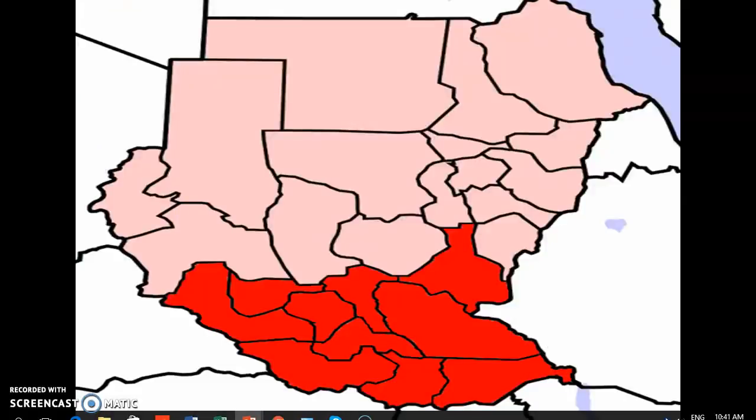Then remember we looked at South Sudan as the newest African state, born in July 2011. South Sudan, this is the whole of Sudan, this is now Sudan, and this red section here is South Sudan. It might be important that you know that South Sudan was the first or the last African state to obtain statehood.